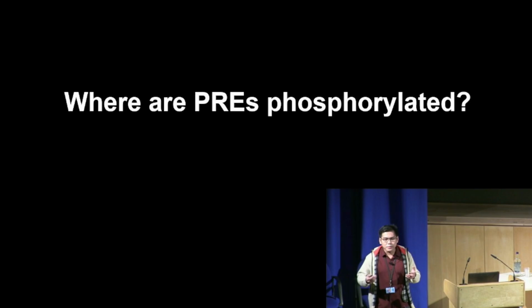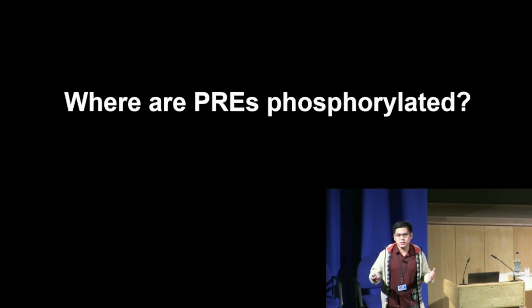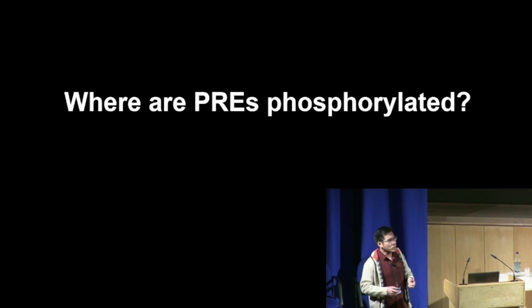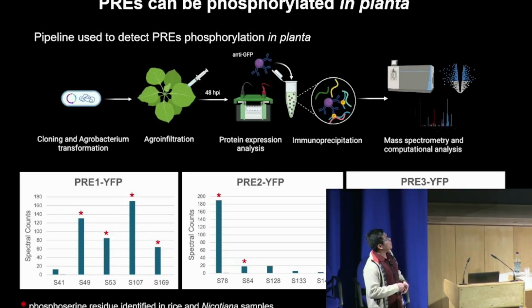Because we identified PREs as phosphorylated effectors from our infected rice phosphoproteomics analysis, we would like to determine where exactly they are phosphorylated. Are they phosphorylated before they are secreted by the pathogen, or are they phosphorylated in planta? To answer that question, I allowed my PREs to be expressed in the absence of the pathogen by performing transient expression in Nicotiana benthamiana.